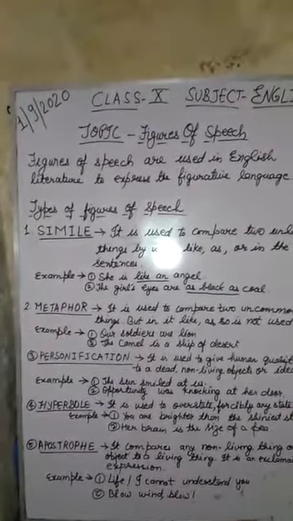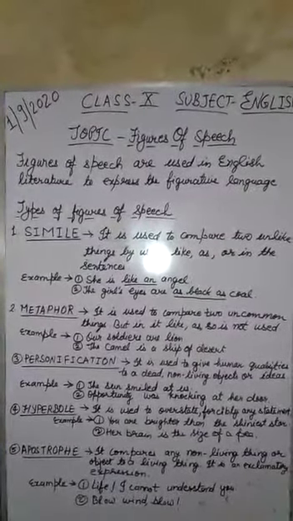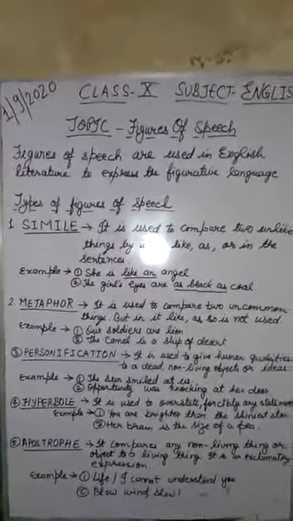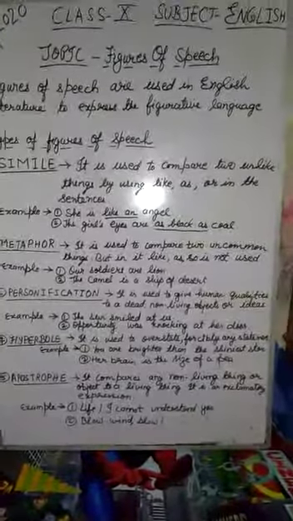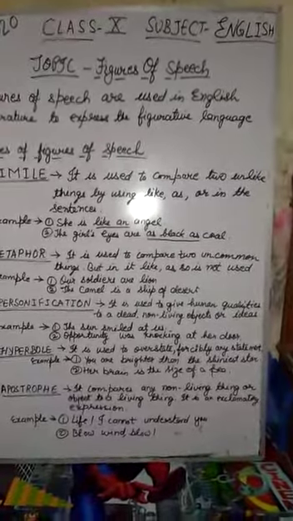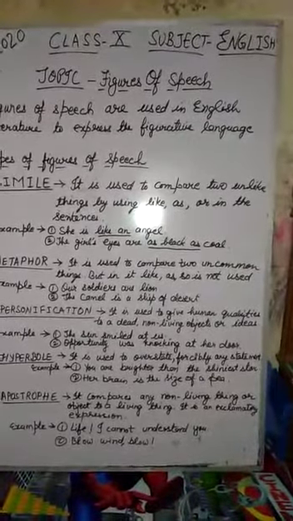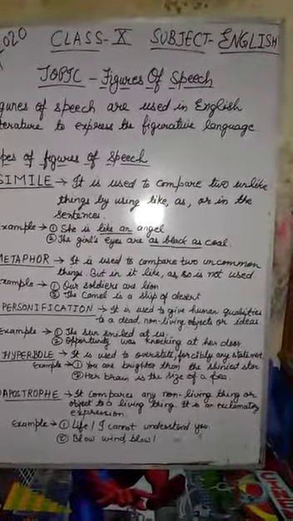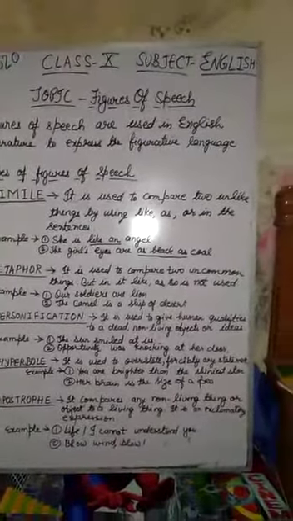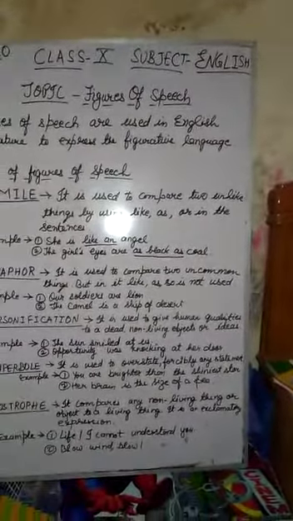If we see the example, she is like an angel. Here the girl is compared with an angel, and the common thing between them is their beauty. Next example is the girl's eyes are as black as coal. Here the eyes of the girl are compared with coal. So these are similes: as black as, like, as. These are the words that are mainly used to figure out a simile.